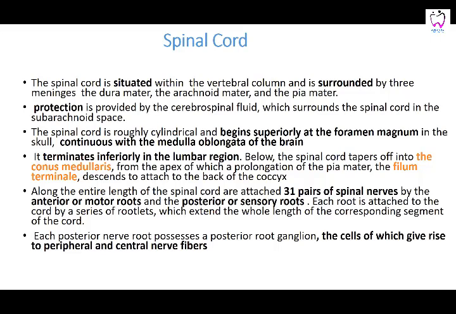Along the length of the spinal cord are attached 31 pairs of spinal nerves, by an anterior or motor root, and the posterior or sensory root, attached to a series of rootlets that extend the whole length of the spinal cord. Each posterior nerve root possesses a posterior root ganglion, the cells of which give rise to peripheral and central processes. The peripheral ones go towards the periphery as sensory fibers, and the central ones go upwards, bring orders back, and then act on the substance.